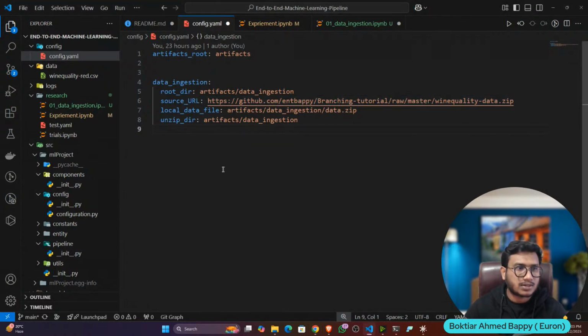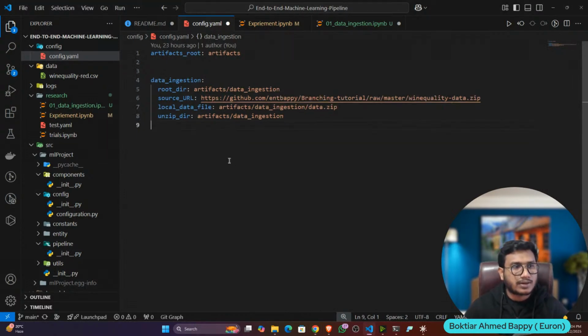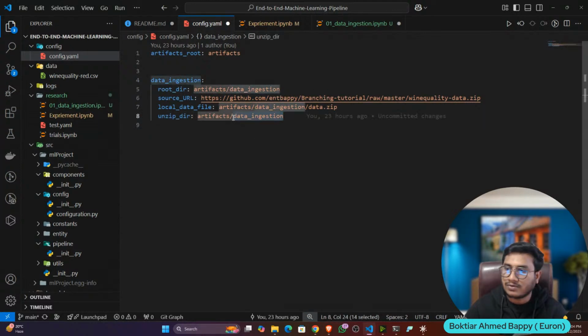Okay, so right now, see, I have the local data file and unzip directory. That means it will download a zip file, and this zip file I will save as data.zip inside the data ingestion folder, and this is the path. Then after that I will also do the unzip operation, and it will save the unzipped file inside the data ingestion folder. This is why I have defined all the paths.